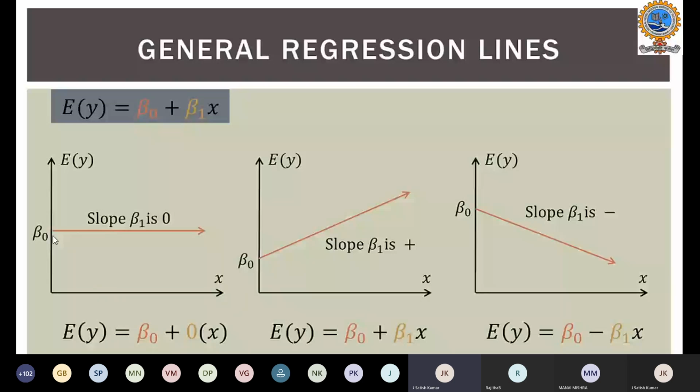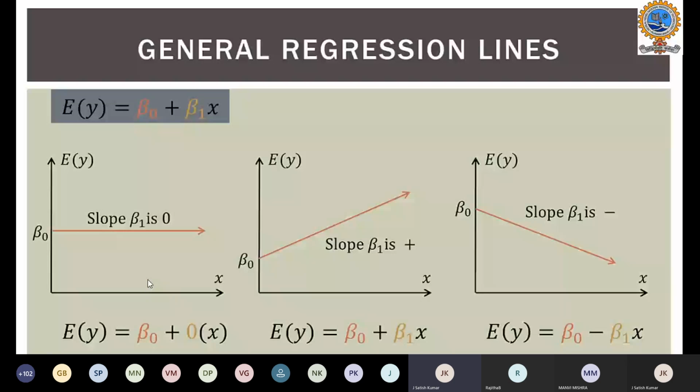So when the slope is 0, the expected value will always be beta 0, because the other term will be nullified. That's what happened in the earlier case. We don't have another variable, we have only one variable. Then we take the mean, and the mean will be the expected value for our prediction model.